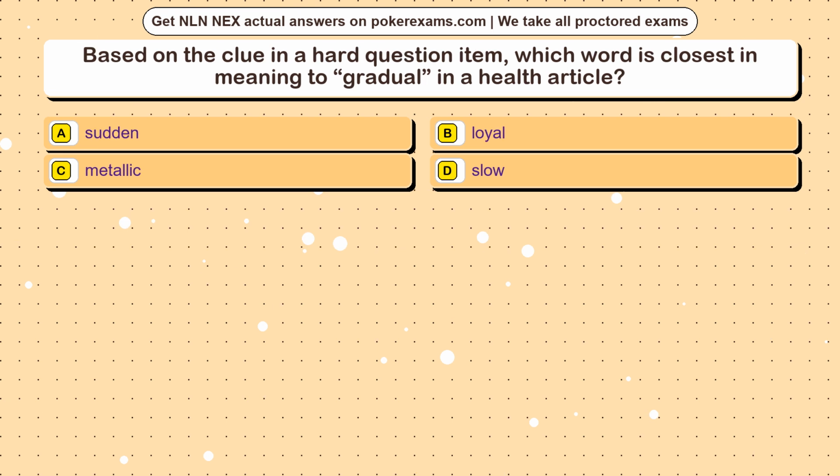Question 17. Based on the clue in a hard question item, which word is closest in meaning to gradual in a health article? Option A, sudden. Option B, loyal. Option C, metallic. Option D, slow.